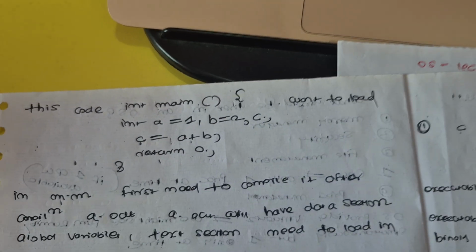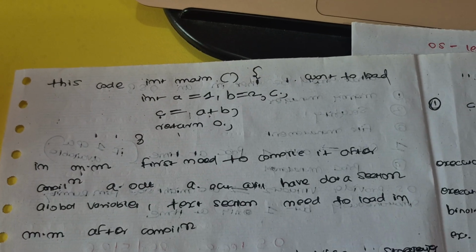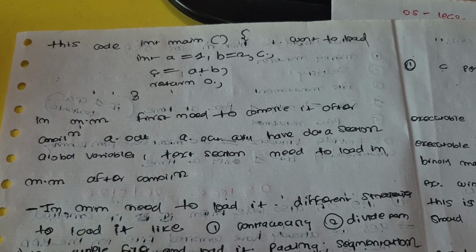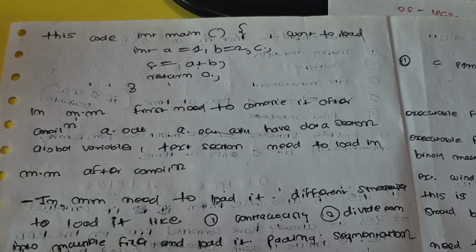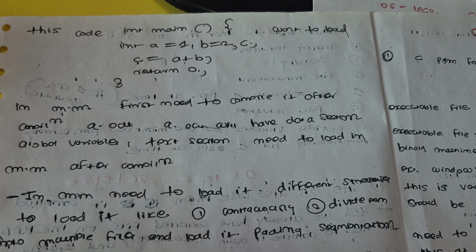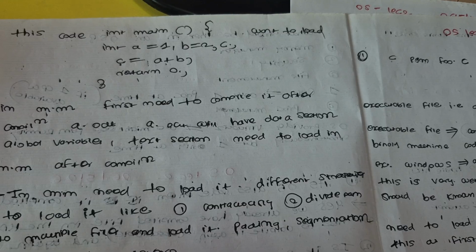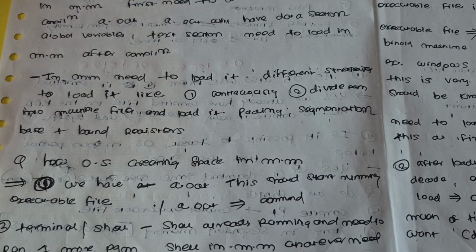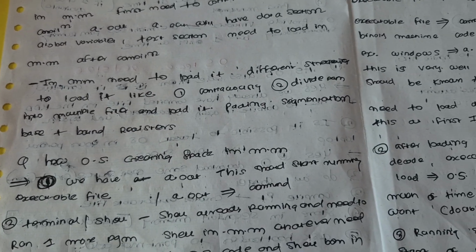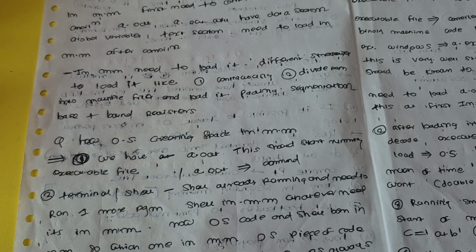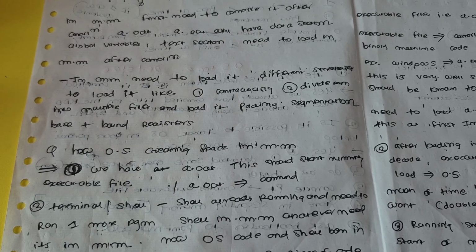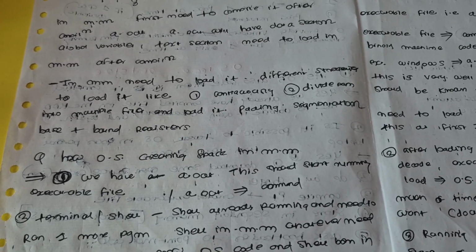After this, there is a piece of code given and we need to run it. That means load it into main memory. So first thing, we have to compile it, and after compilation, a.out will have a data section for global variables and a text section, which need to be loaded in main memory. To load it there are different strategies, like contiguously dividing the program into different parts, that is called segmentation, paging, and base plus bound register. So these are different strategies to load a program in main memory.